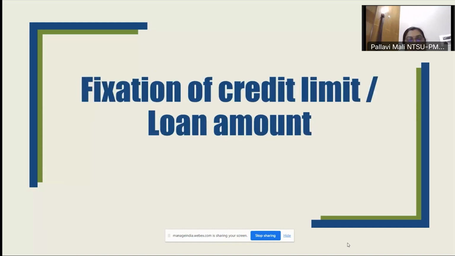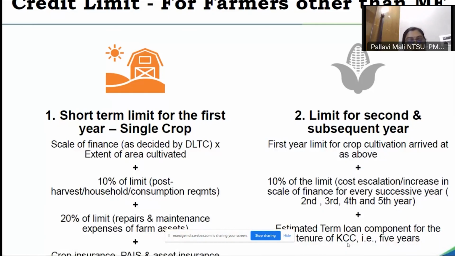Taking ahead from Sanjeev sir's session, first we'll see how the credit limit for the loan amount is fixed. We have seen the short-term credit limit. It is for 5 years, but in the first year it is considered as a scale of finance, which is decided by the DLTC, varies from state to state and district to district, and is multiplied by the extent of area to be cultivated.